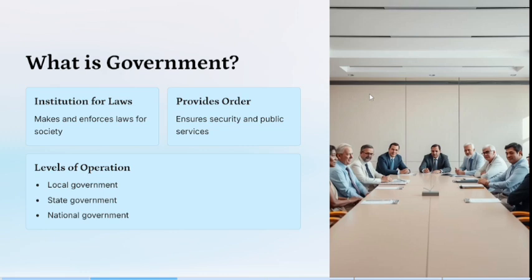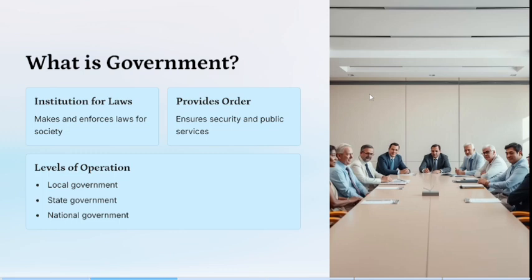Now, there are two major things to note about government. Government makes and enforces laws for the society and also ensures security and public services. Now we have key aspects for this government. We have power and authority, we have decision making, we have representation, and we have accountability.